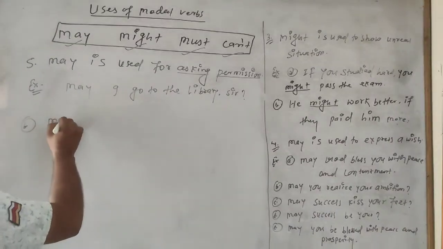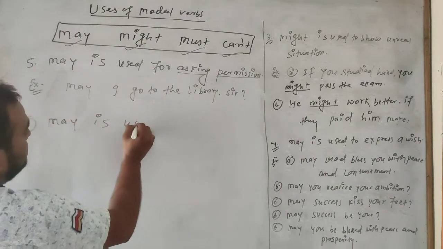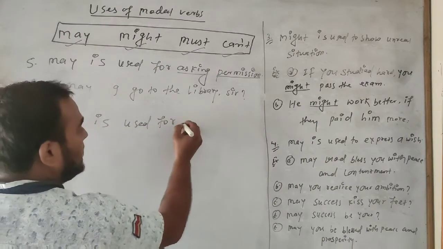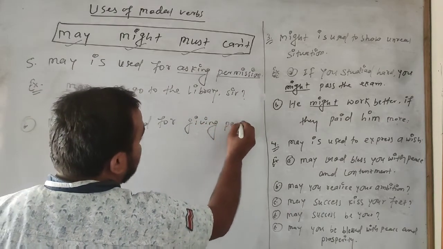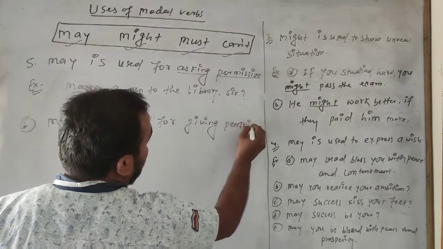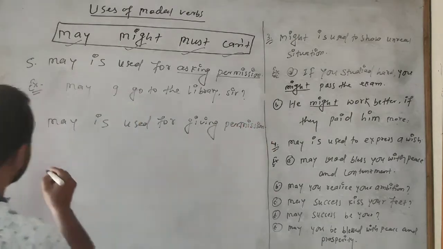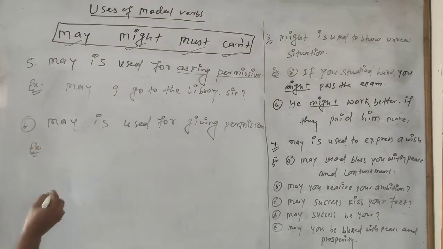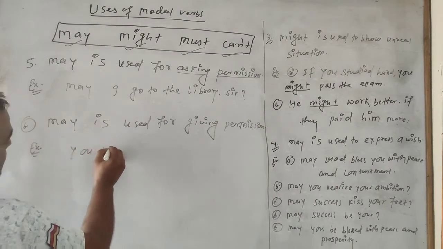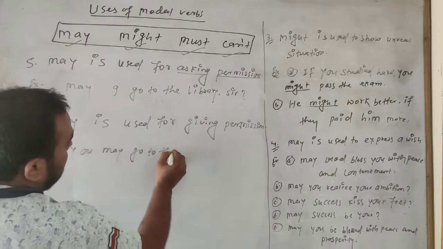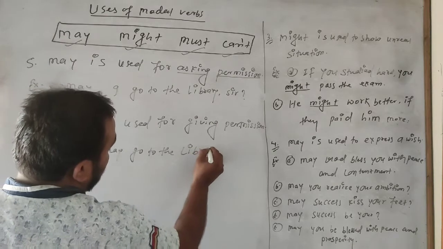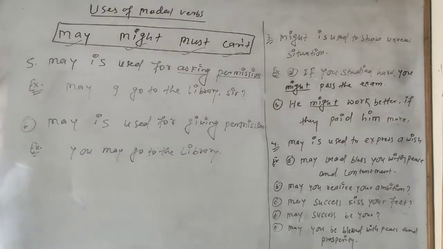So here may is used for giving permission too. Example: you may go to the library. You may go to the library. That is how we use it for giving permission.